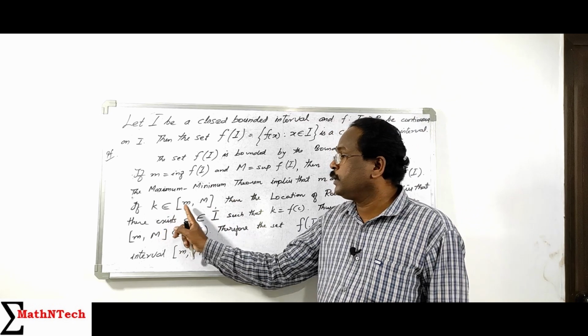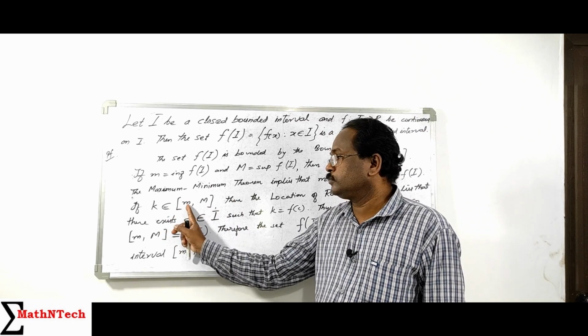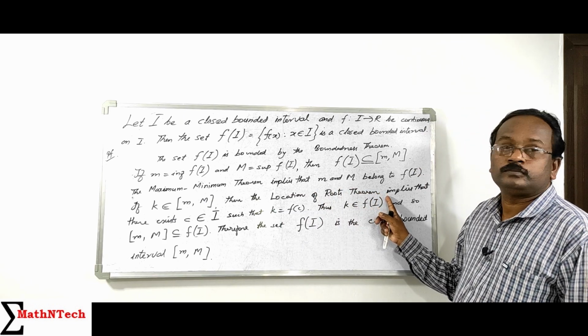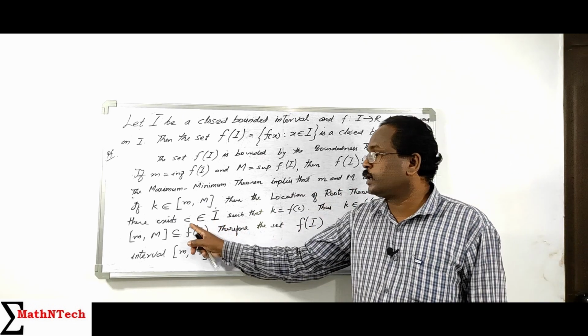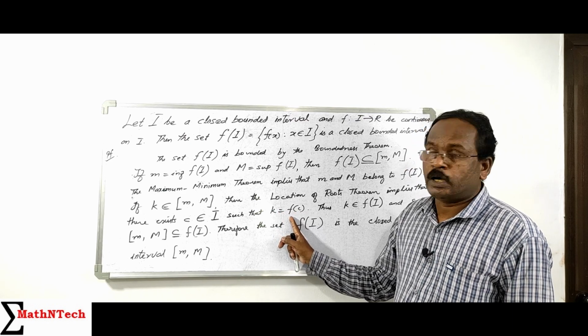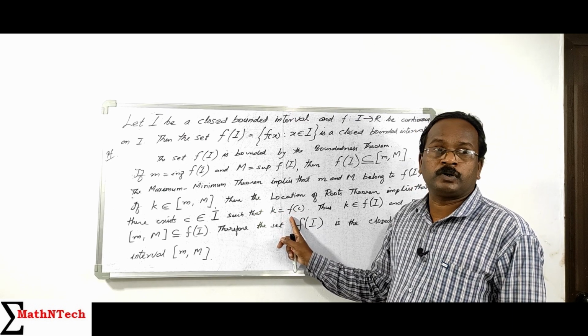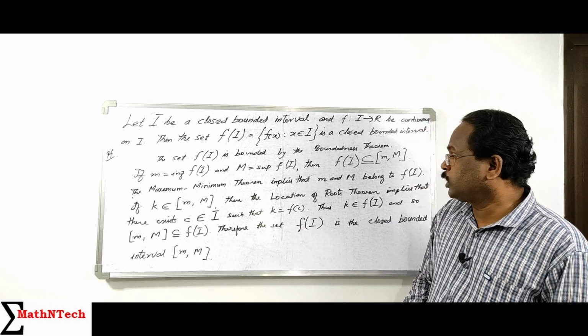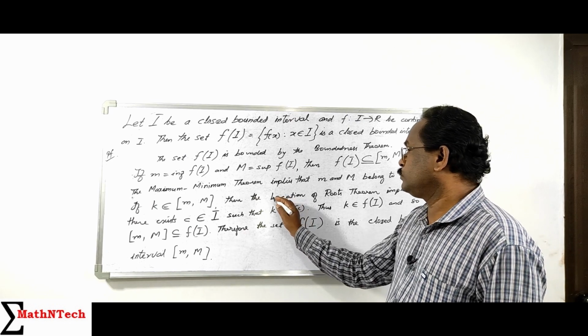And if k is any number in the interval, then by the location of roots theorem we can find c element of I such that k equal to f of c. That is the location of roots theorem, by Bolzano's intermediate value theorem.